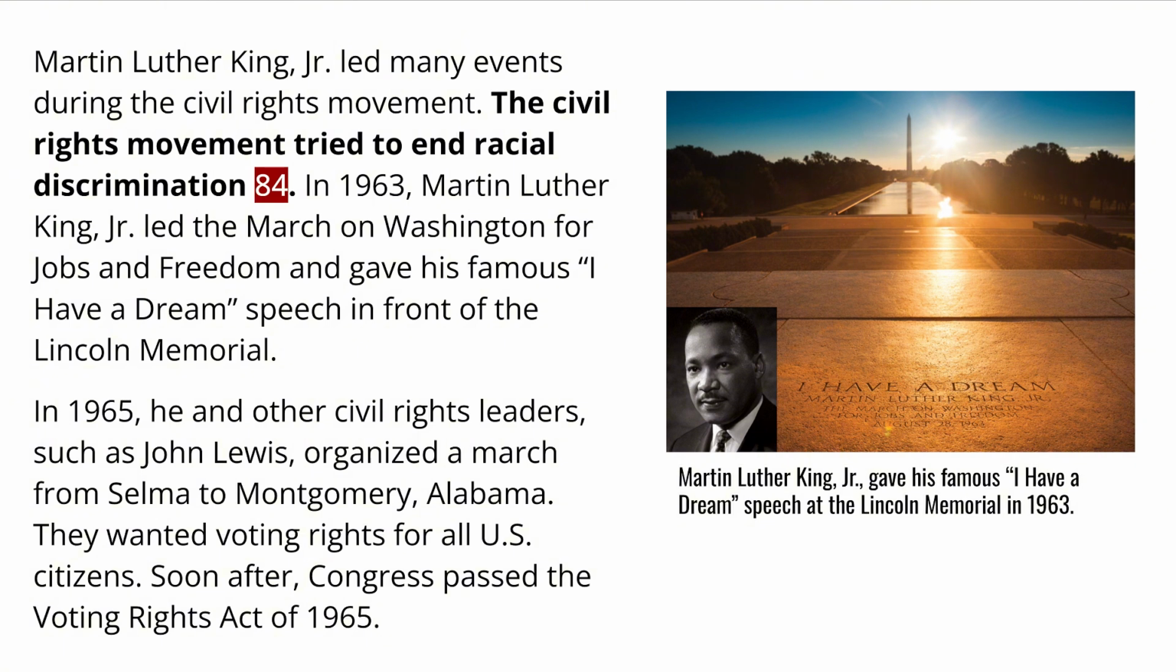Martin Luther King Jr. led many events during the Civil Rights Movement. The Civil Rights Movement tried to end racial discrimination. In 1963, Martin Luther King Jr. led the March on Washington for Jobs and Freedom and gave his famous "I Have a Dream" speech in front of the Lincoln Memorial. In 1965, he and other civil rights leaders, such as John Lewis, organized a march from Selma to Montgomery, Alabama. They wanted voting rights for all U.S. citizens. Soon after, Congress passed the Voting Rights Act of 1965.